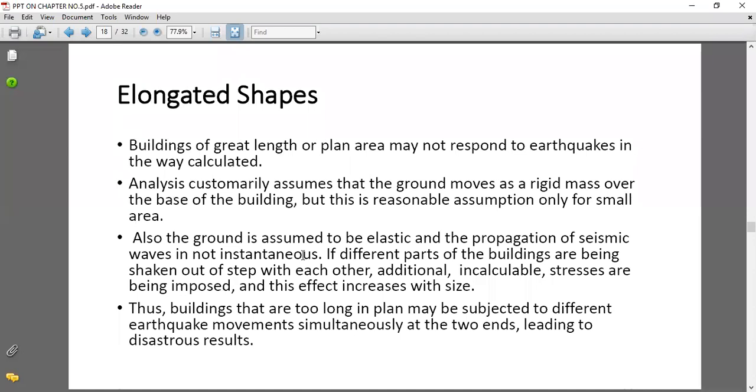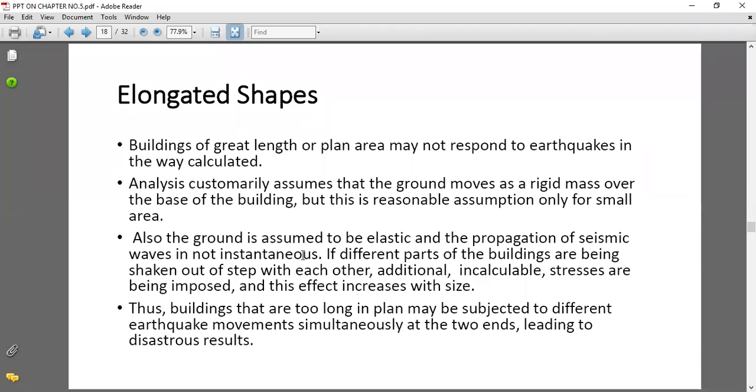Elongated shape. Buildings of great length or plan area may not respond to earthquakes in the way calculated. Analysis customarily assumes that ground moves as a rigid mass over the base of the building, but this is a reasonable assumption only for a small area. Also, the ground is assumed to be elastic and the propagation of seismic waves is not instantaneous.